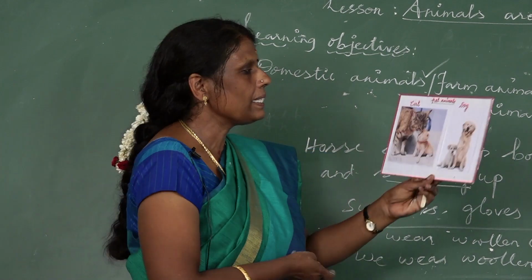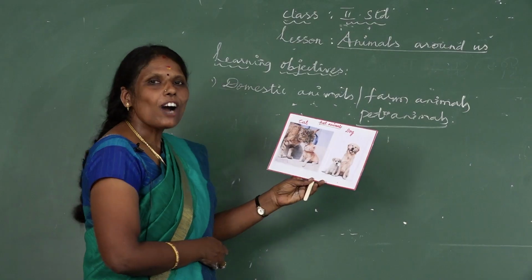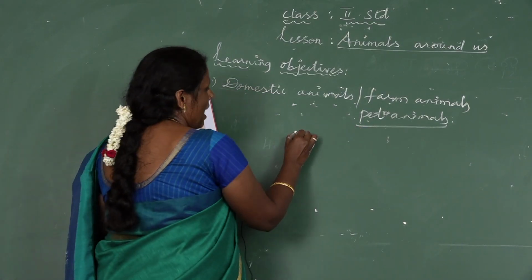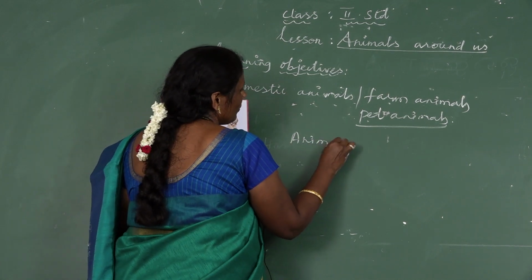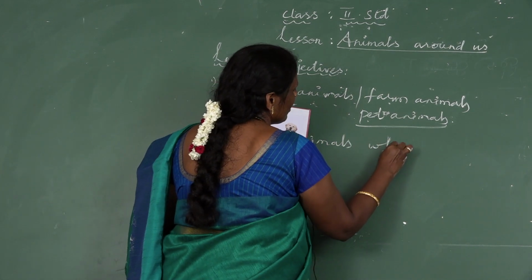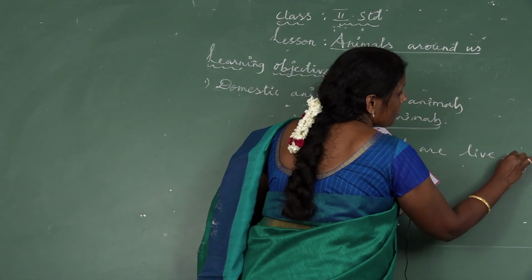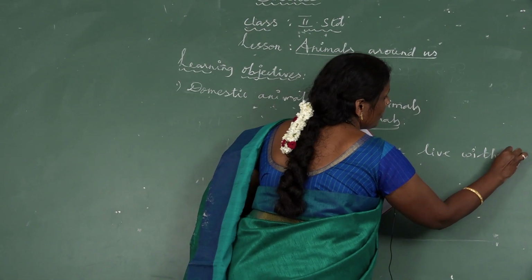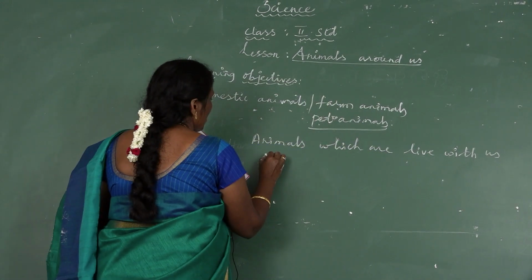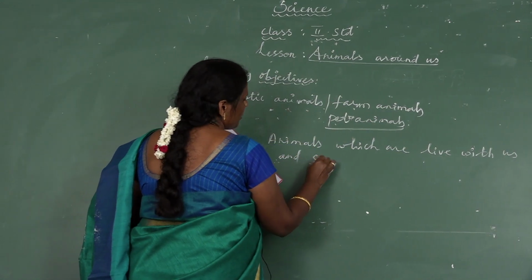Next, we will see some pet animals. What are pet animals? Animals which live with us and share our lives.